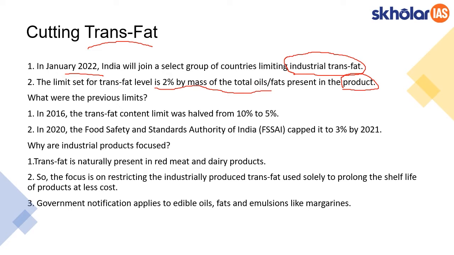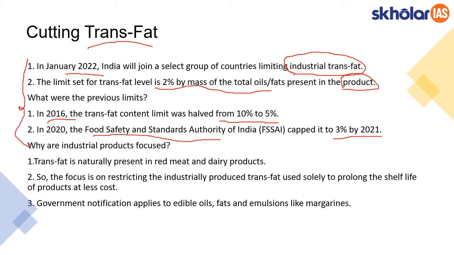And this is not the first time that this limit has been set. Even previously, limits have been set by the government as well as other authorities. In 2016, the trans fat content limit was halved from 10% to 5%. And even recently, in December 2020, the Food Safety and Standards Authority of India, FSSAI, has capped it to 3%, which needs to be achieved by 2021. So this is broadly about the developments in setting a limit for trans fat in food items.